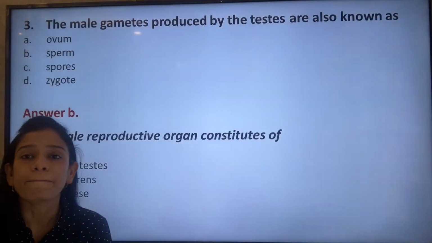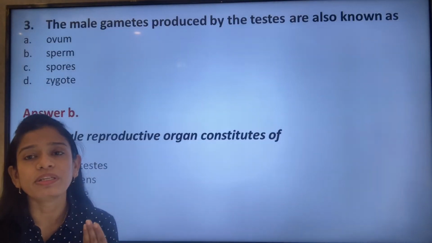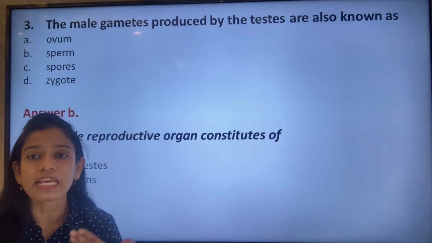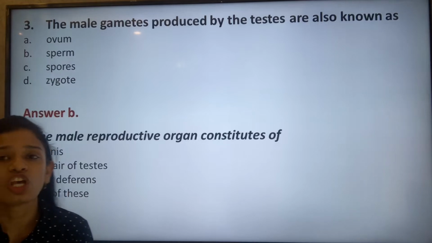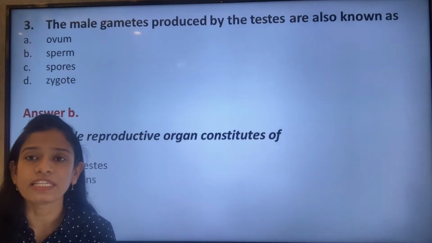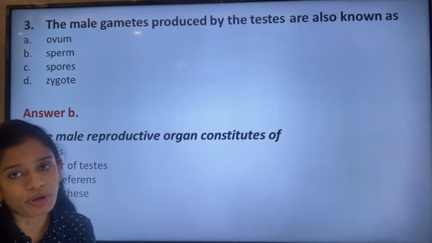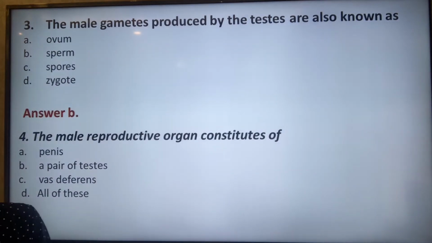The human male reproductive system constitutes the penis, a pair of testes and the vas deferens. So basically all of these constitute the male reproductive system in human beings. So option D is the correct answer.